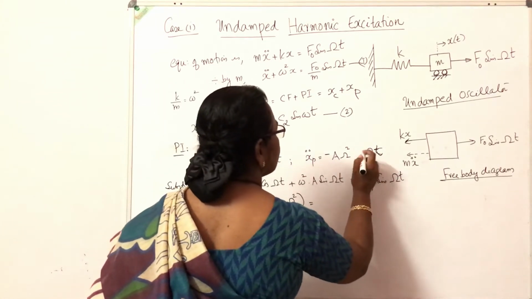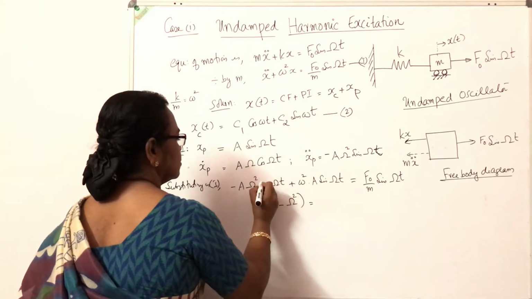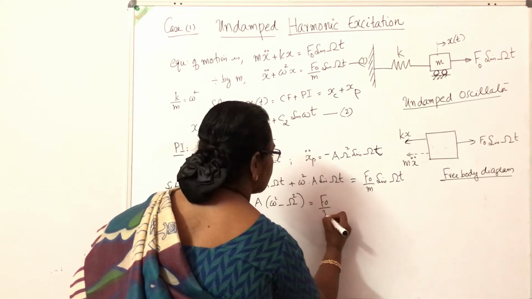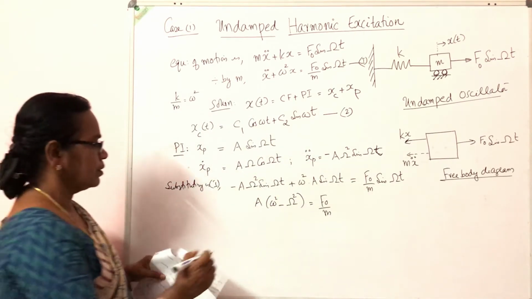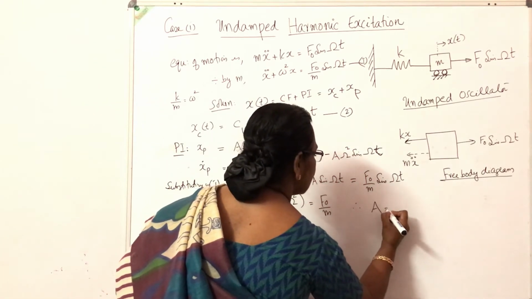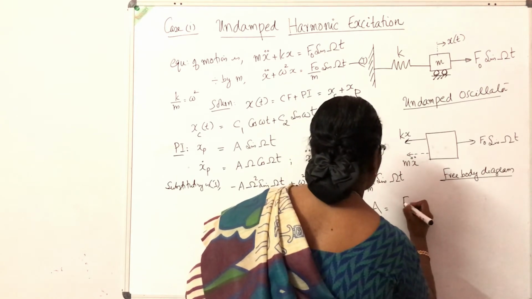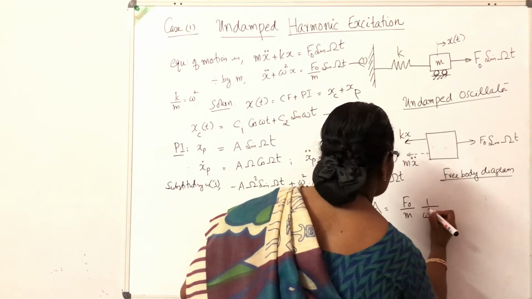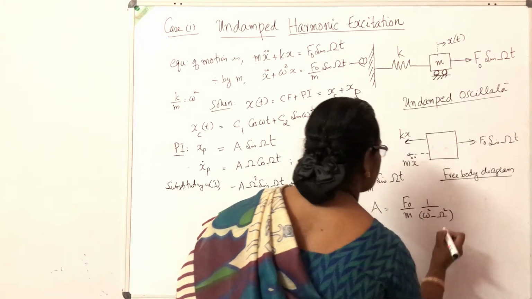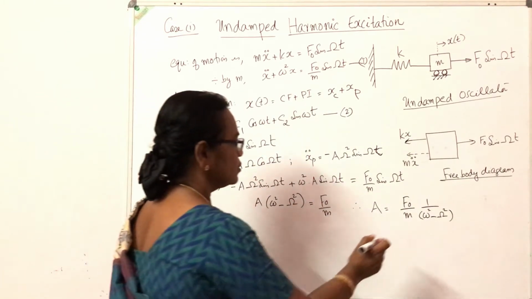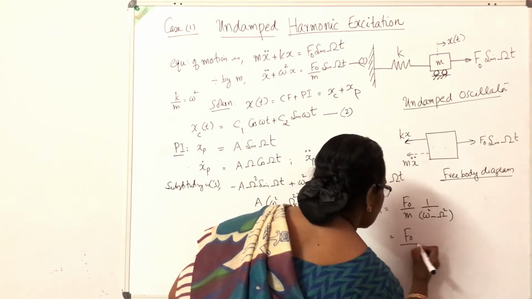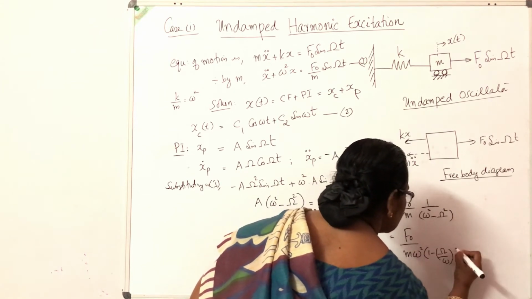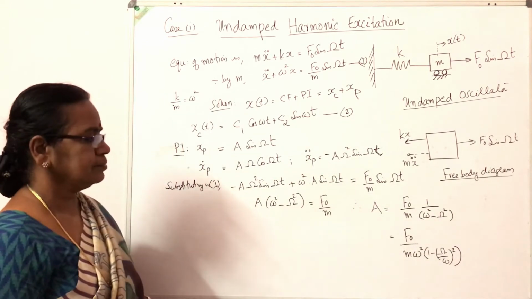Sin omega t is common in all the terms. Therefore, the constant A is equal to F0 by m into 1 by small omega square minus capital omega square, or this can be rewritten as F0 by m omega square into 1 by 1 minus capital omega by small omega, whole square.